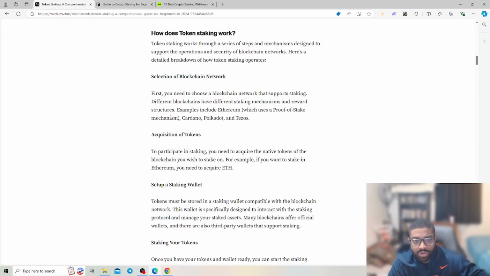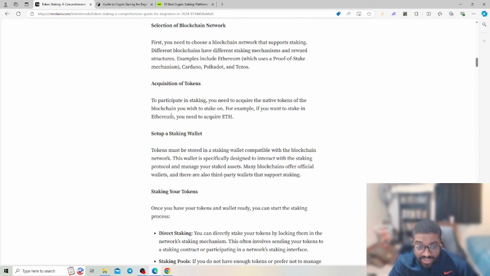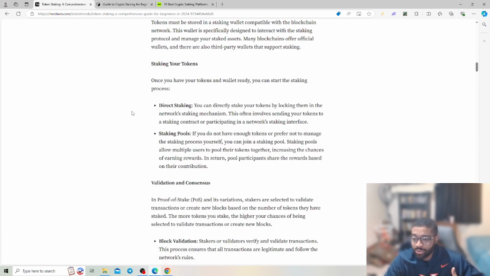So first you're just going over picking the blockchain. Once you pick the blockchain, then you get your acquisition of your tokens. Then you set up a wallet where you can receive them. All right, cool. Do I want to actually stake into a pool? Do I want to do some direct staking? Do I want to stake on a centralized platform? Do I want to have a cross-chain perspective where I have multiple options?